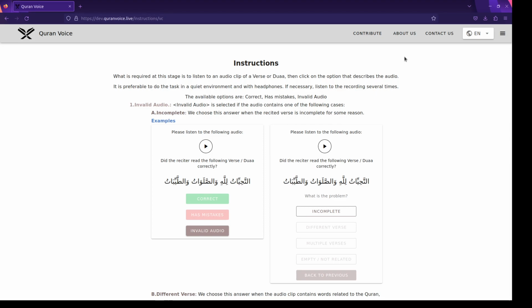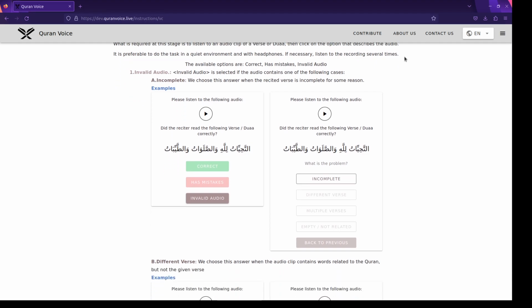So let's say that we want first to consider if it's invalid audio. What do we mean by invalid audio? Invalid audio has four subcategories: incomplete, different verse, multiple verses, empty, not related. Sorry, it's only four subcategories. Let's go through each of the cases and try to mimic the session.